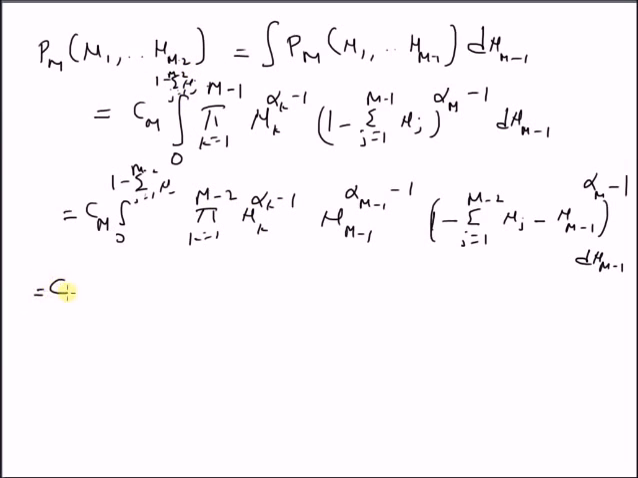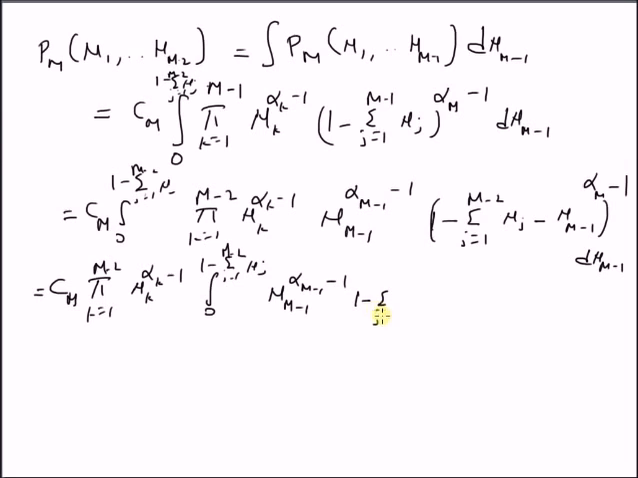Now we can take the independent variables outside the integral, that is, the product k equal to 1 to m minus 2 of mu k power alpha k minus 1, and the terms inside the integral are from 0 to the limit summation j equal to 1 to m minus 2 mu j, mu m minus 1 power alpha m minus 1 minus 1, times 1 minus summation j equal to 1 to m minus 2 mu j minus mu m minus 1 power alpha m minus 1, d mu m minus 1.